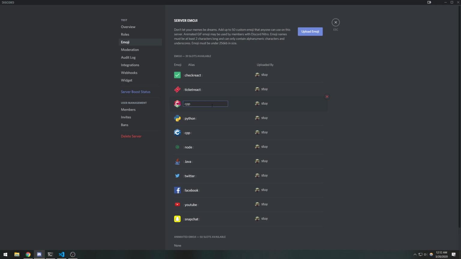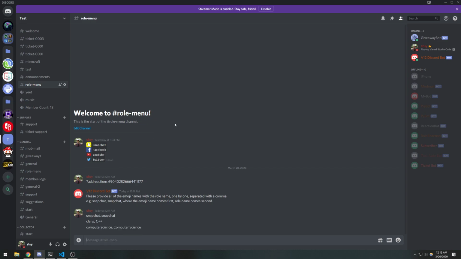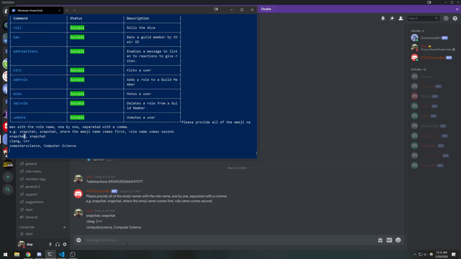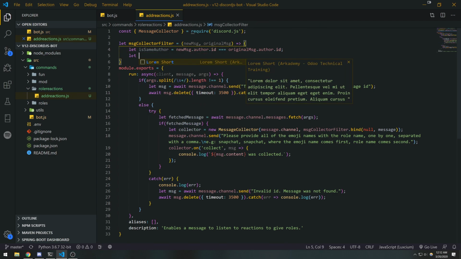That's even better. Or this is actually C#. I forgot what this was, for example. I thought this was C++. Okay, that's actually C#. So yeah, even if you have spaces in your emoji name, Discord will automatically remove the spaces. So that's good. And let's say if I did computer science, there you go.